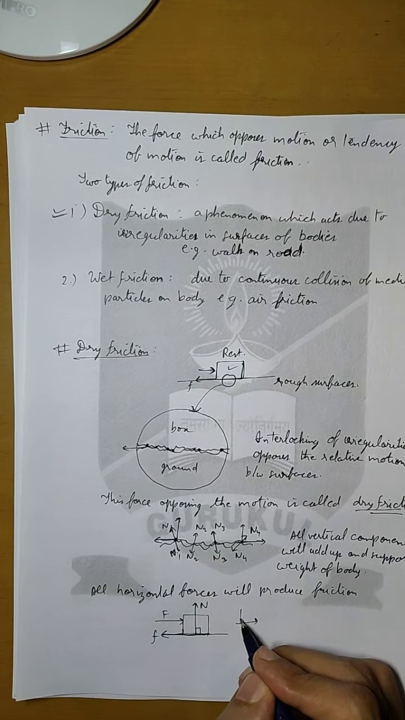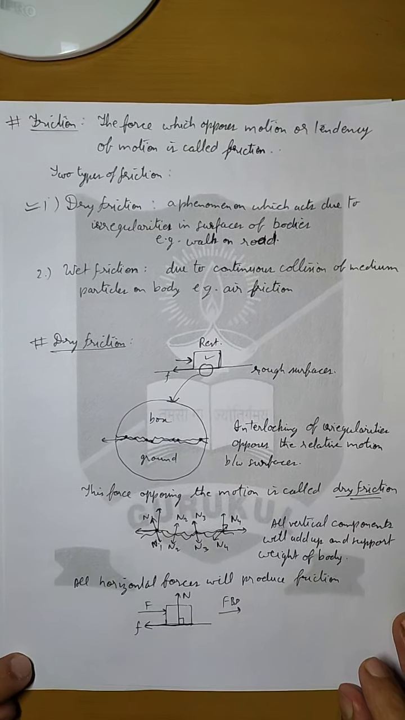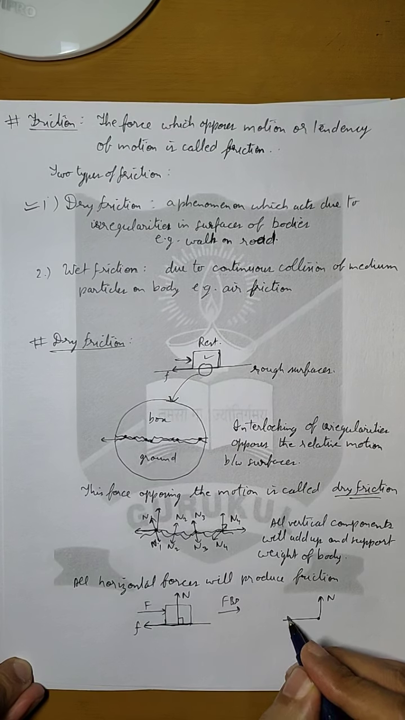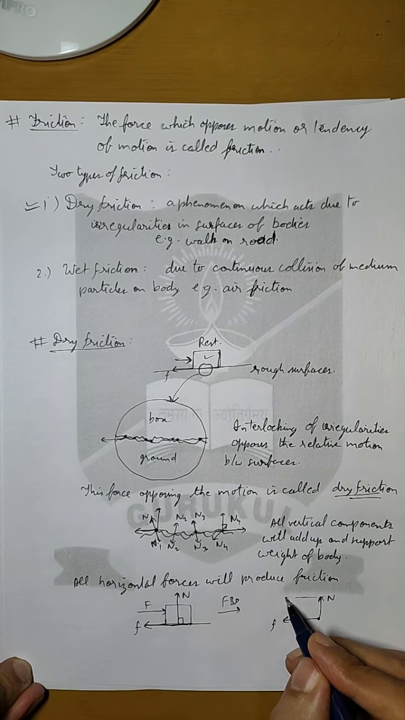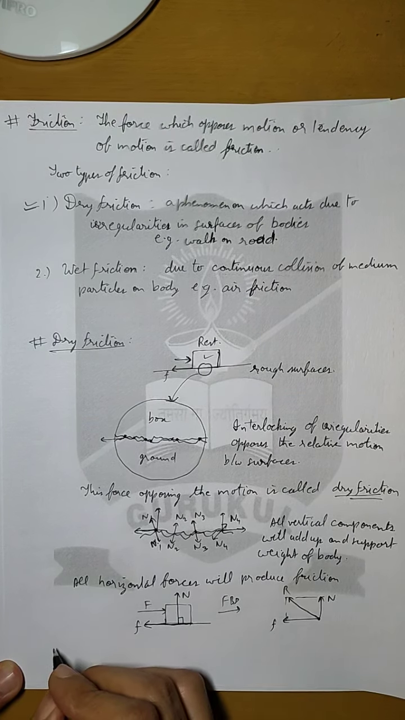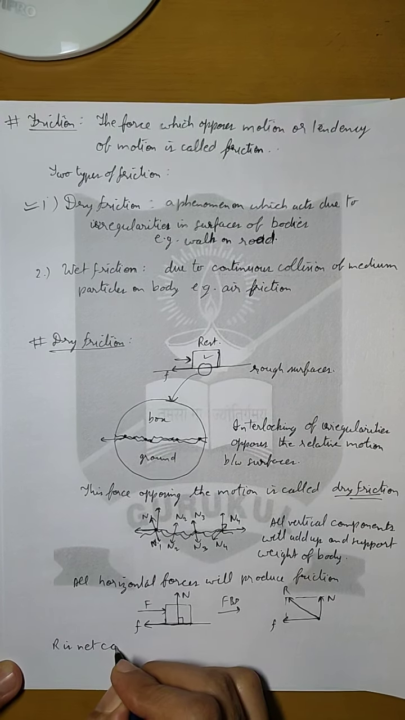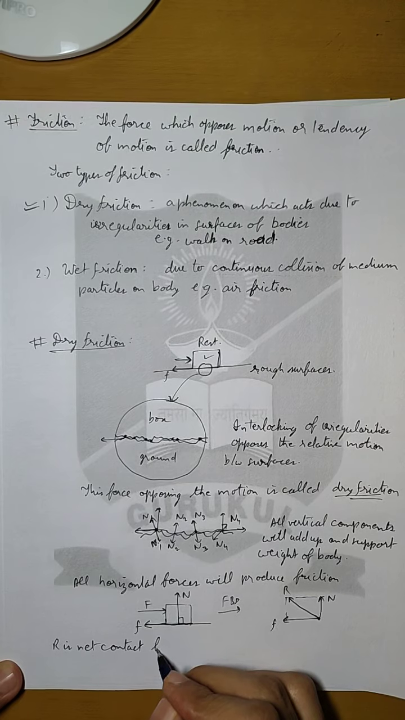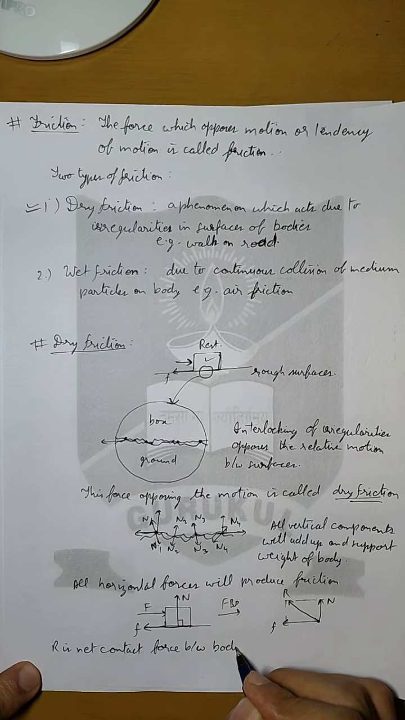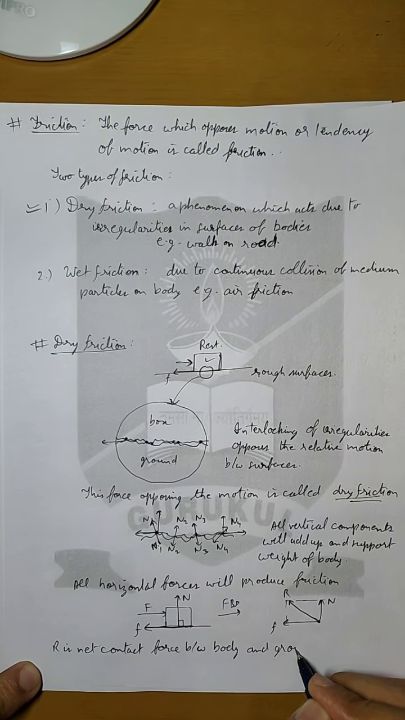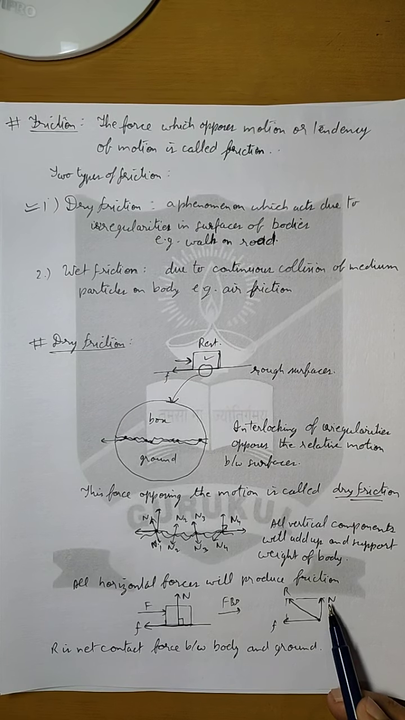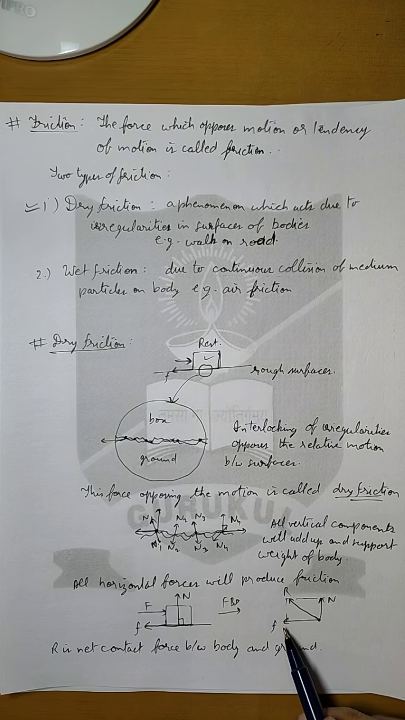So if we make free body diagram of this situation, then on the body there will be a normal force, and in this direction there will be a friction force. And if we find the resultant of these two forces, let us say R, then we can say that R is net contact force between body and ground. And of this contact force, the vertical force gives the normal force and the horizontal force gives the friction.